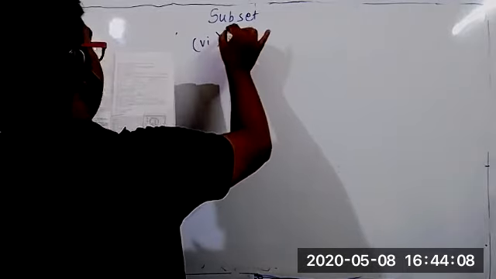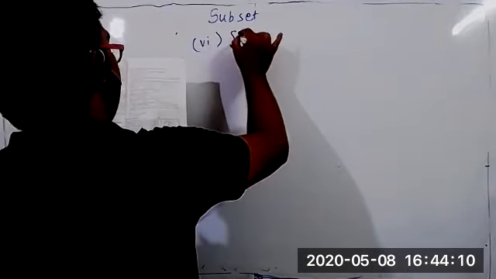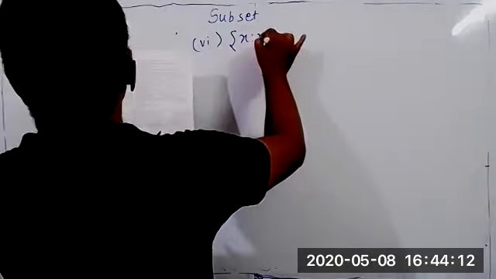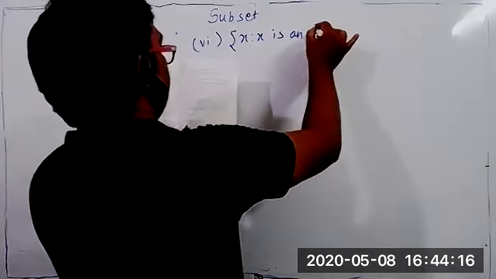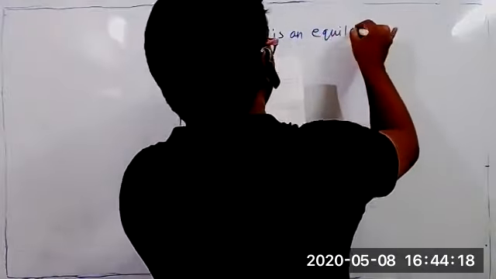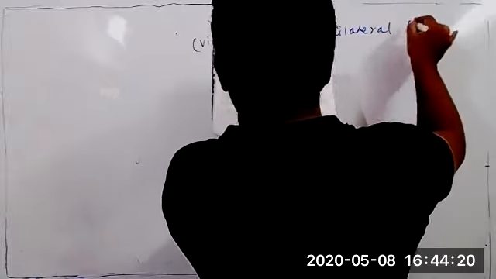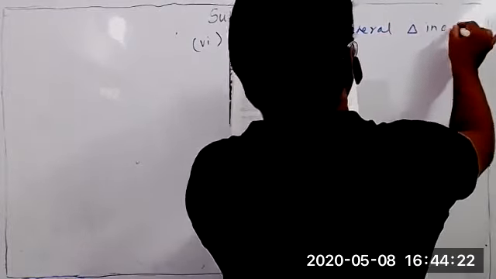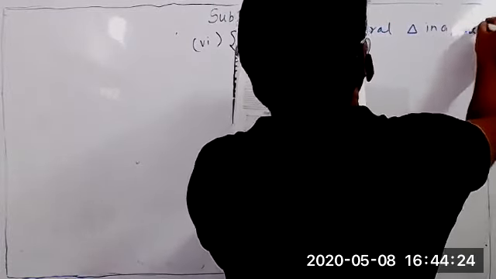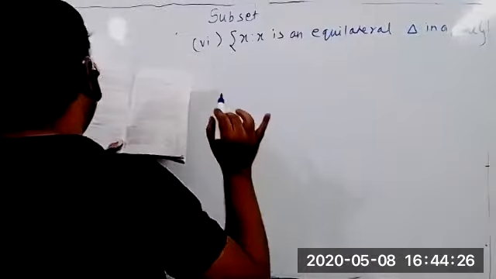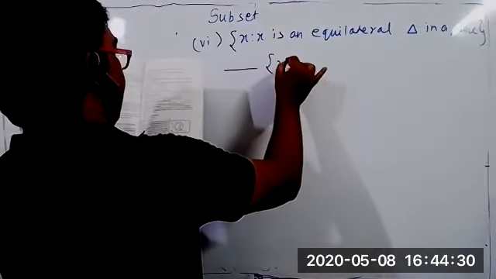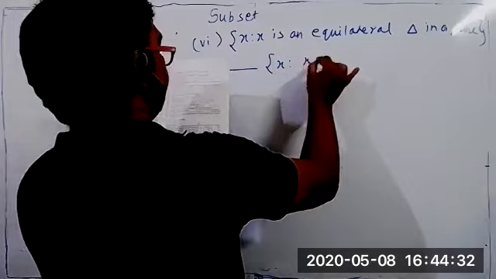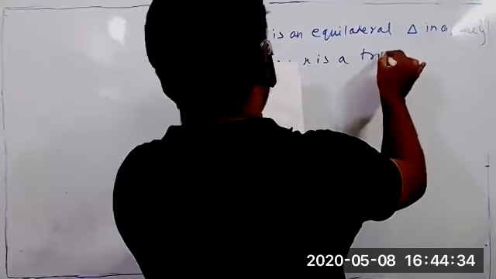What is the first set? X such that X is an equilateral triangle in a plane. Means collection of all equilateral triangles in a plane. Then there is a blank. And what is the other one? X such that X is a triangle in the same plane.